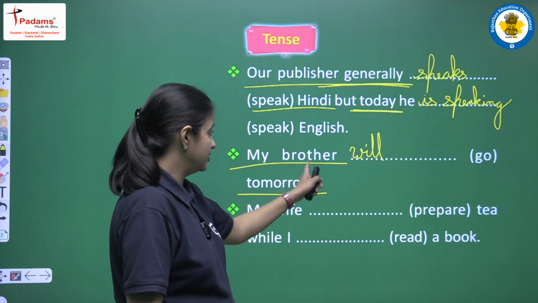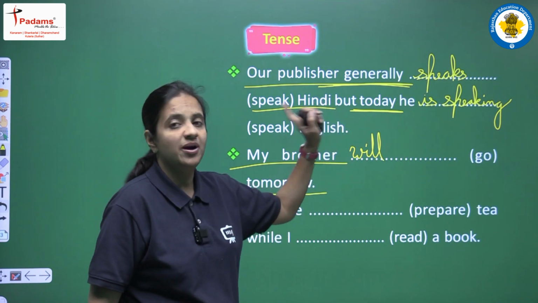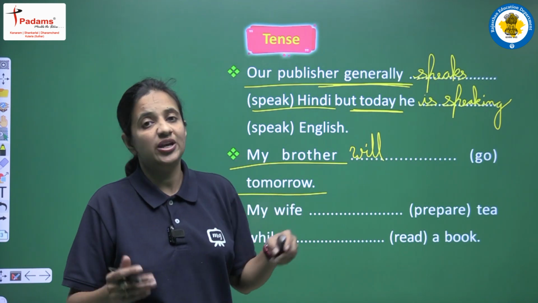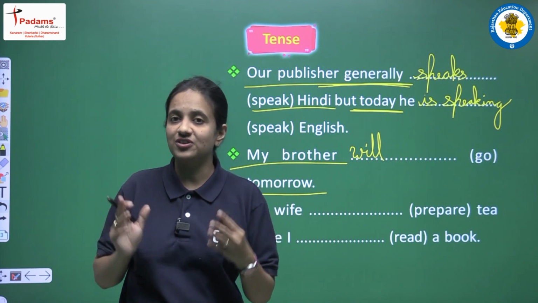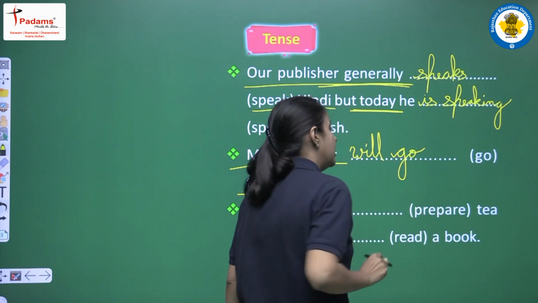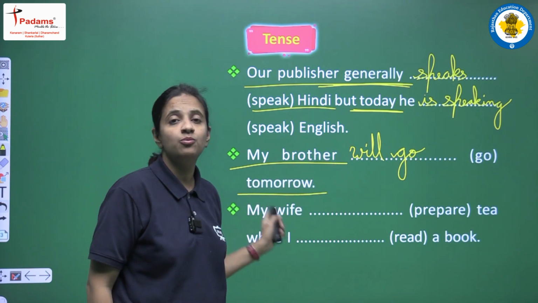So for brother, we are writing will first of all. Now let's talk about the main verb. As a main verb, in the bracket we are having go. So in future simple tense, we have to write first form of the main verb. So we will write go here, and the complete sentence will be my brother will go tomorrow.